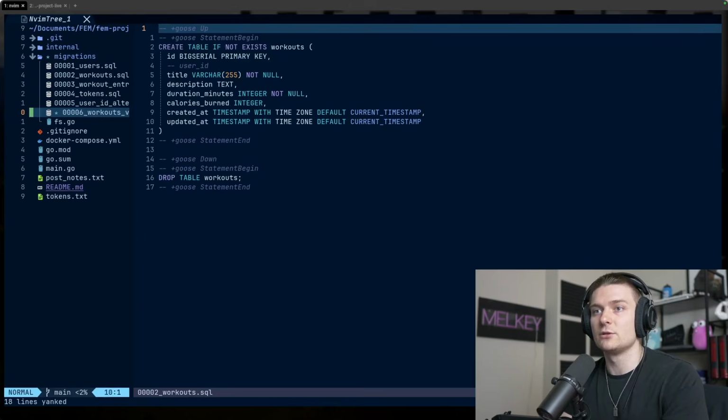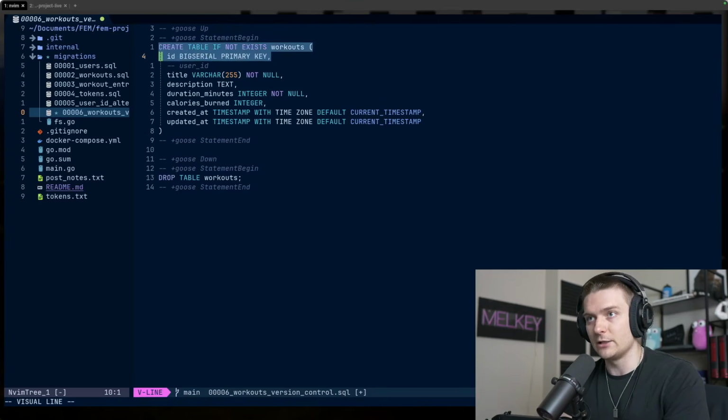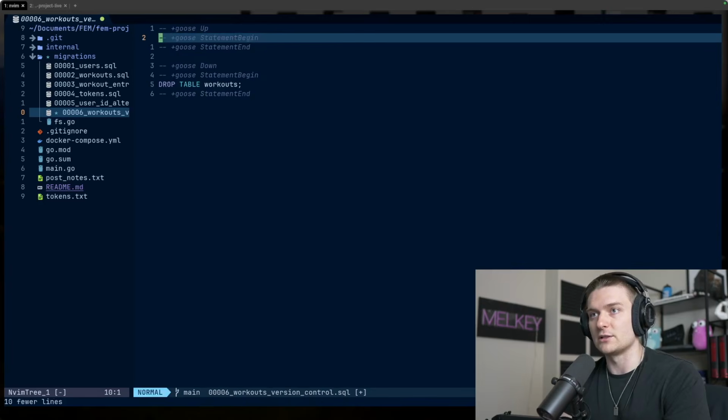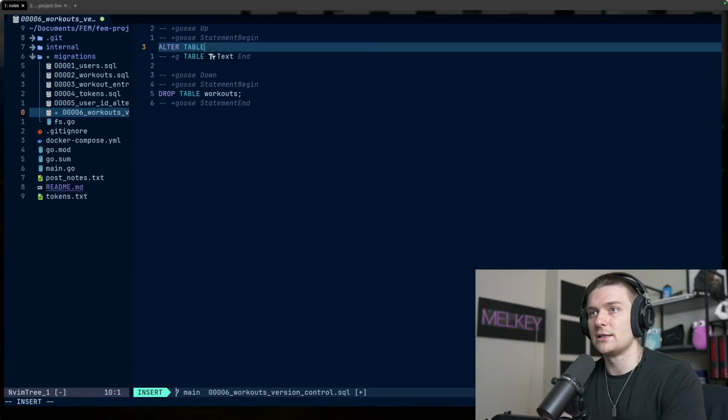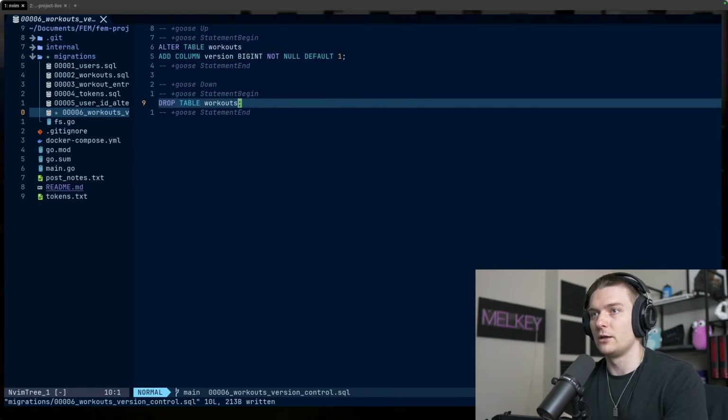All right, and what I like to do is go ahead and just copy all of this from the previous workout SQL and paste it here. We're going to be deleting a lot of it, but it gives us a lot of the boilerplate that we need from Goose. So we need the Goose up command. And in here, you can go ahead and just delete all of this, like so. I'm going to do alter table workouts add column version big int not null default 1. And then on Goose down, we're going to do alter table workouts drop column version, like so.